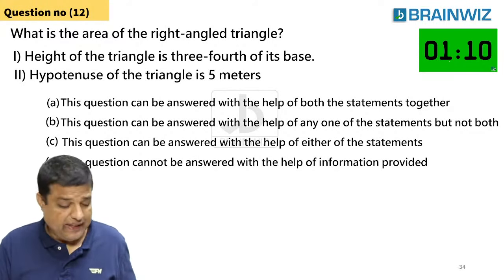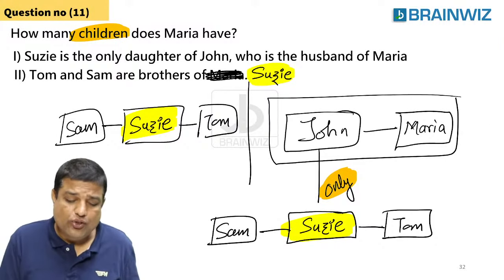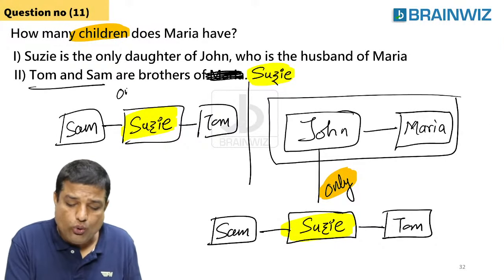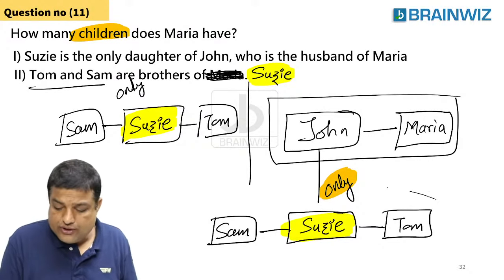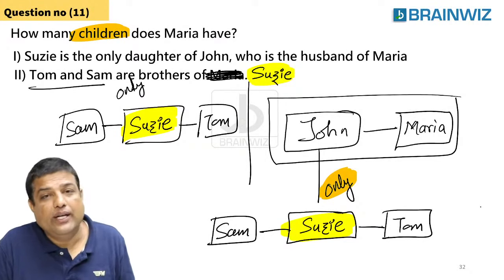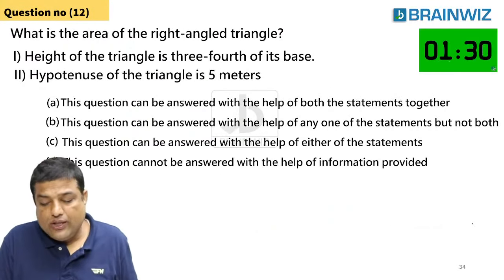Stop it, guys. Okay, 2 seconds. We all have understood this. As you all know, Tom and Sam are the only brothers he did not mention. We already know this thing. So these 2 are the only brothers who were not mentioned. Clear? So answer still is Delhi. Okay. Clear? Chaliye, koi baat nahi.